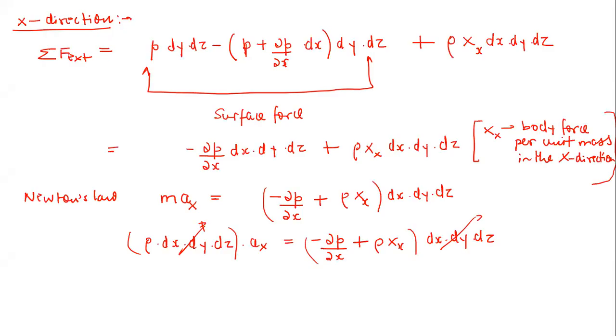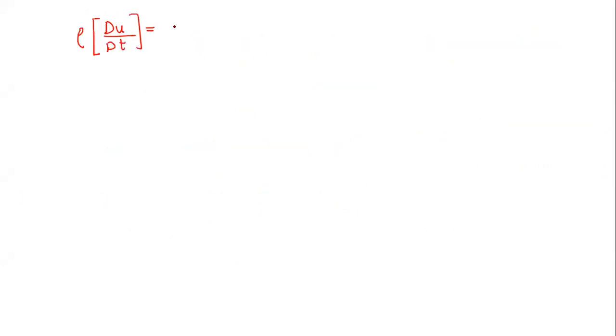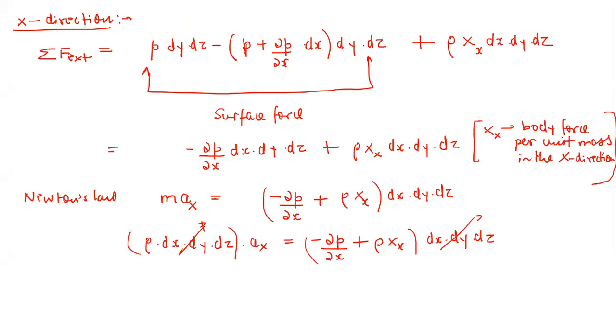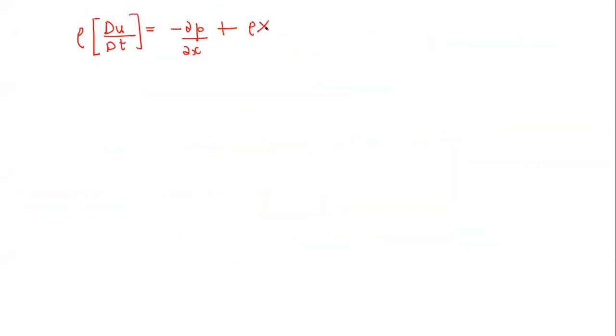Finally you will have an equation like this: now just take this a_x in the form of the velocity vector. So this will be simply rho, and a_x is du by dt, equal to minus delta P by delta x plus rho X. So it will be simply du by dt equals minus 1 by rho delta P by delta x plus X. So this is the Euler equation of motion in the x direction. Now what about the y direction?